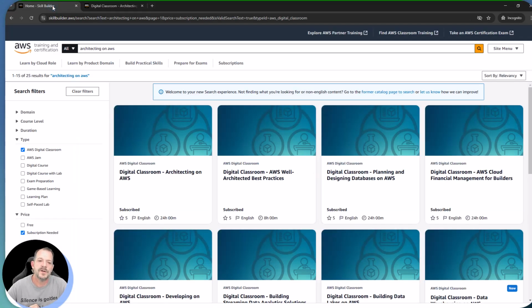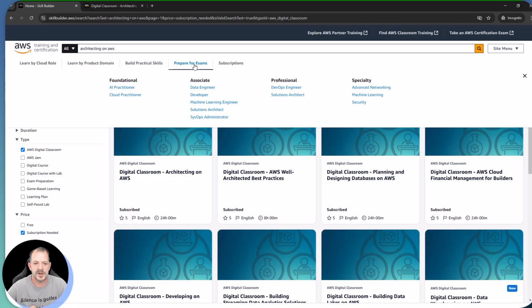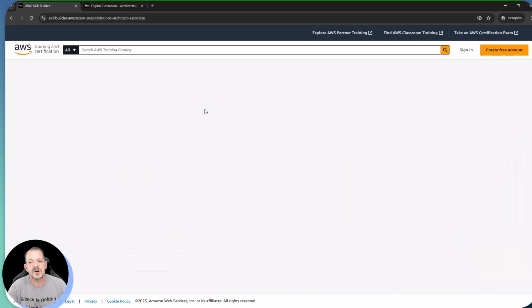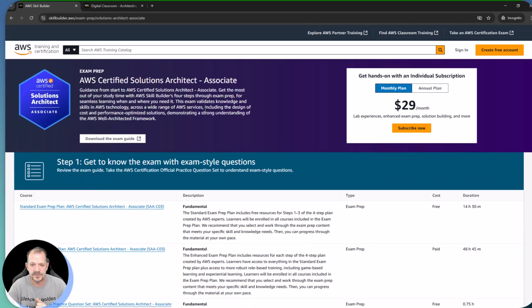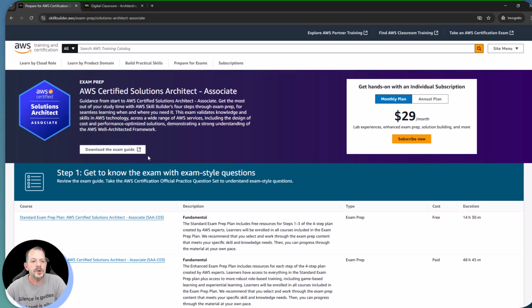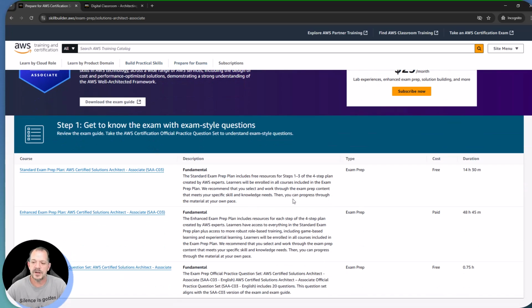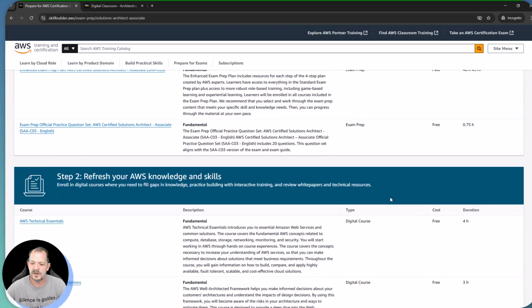So when I say domains of information, let's take a step back here real quick. And we're going to go over to the Prepare for Exams tab over here. I skipped over that one earlier. So let's prepare for the Solutions Architect exam. Not really the intent here of what I wanted to cover, but it's still relevant. All right, what you're going to get when you go and click on that Prepare, you're going to get like a learning plan over here. This is going to be a mix of free and paid content.